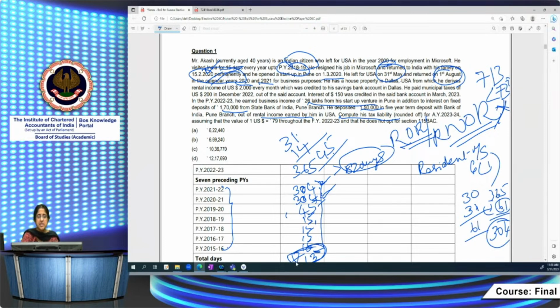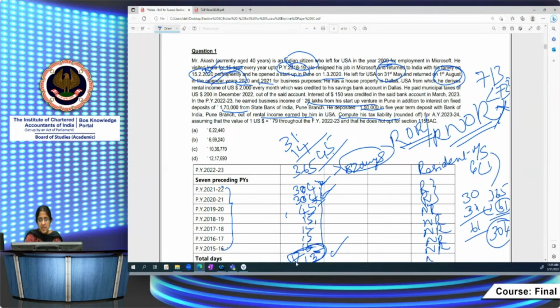If you want to see residential status, this year he'll be resident because he's there for more than 182 days. Here, 2 years, here also he's a resident because he stayed for more than 182 days. Otherwise, in other years he will be non-resident because he doesn't satisfy the condition of stay in India. So resident in 2 or more years out of 10 years, he is satisfying that condition. But still, to be an ROR, you have to satisfy both the conditions: stay in India for 730 days or more, plus you are a resident in 2 or more years out of the 10 immediately preceding years.